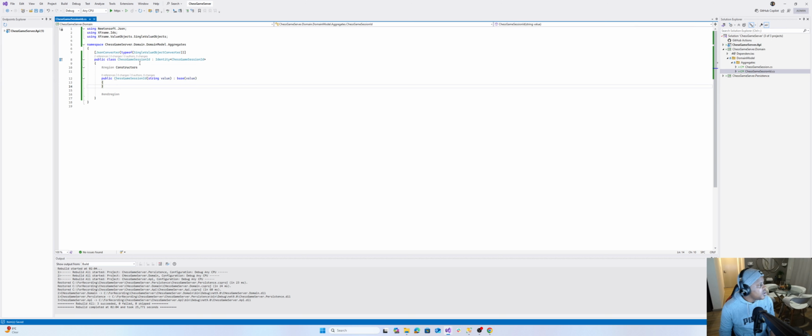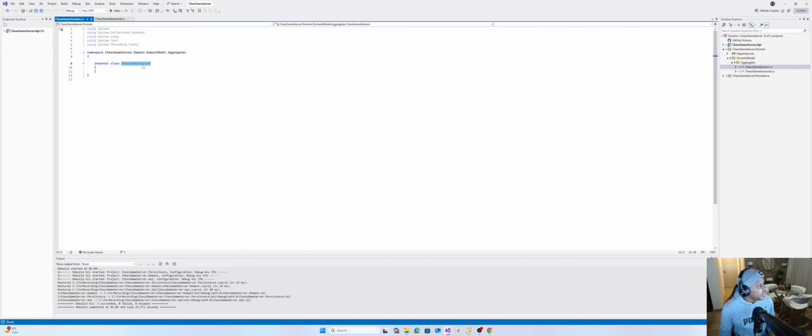So a chess game session will have a chess game session ID, right? And the ID uniquely identifies each session. Because remember, each session will house two players. If you're thinking about it, in this server we could have two sessions running, and each session will have its own two players. Okay, so now let's go ahead and build the chess game session.